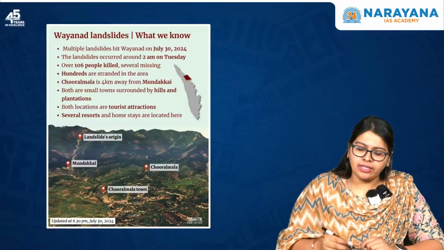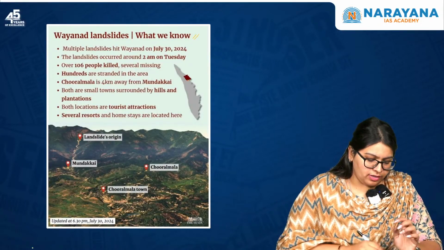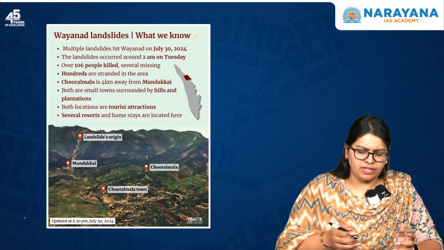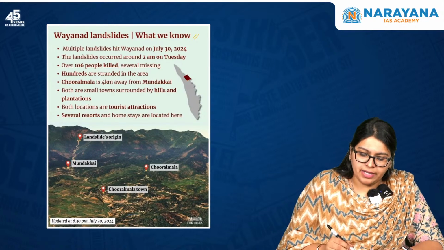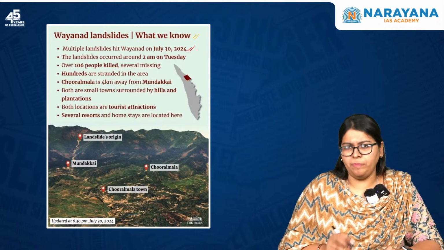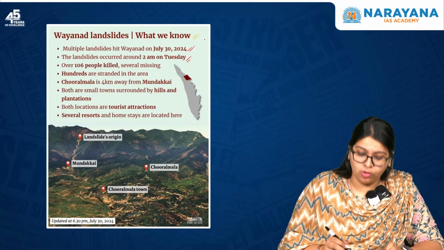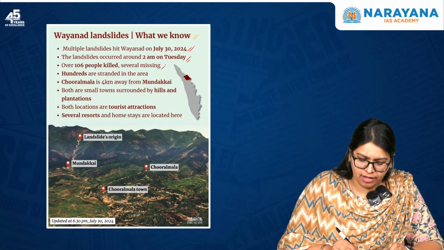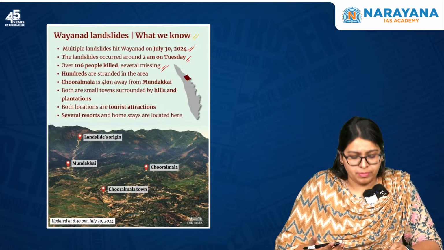Next, if you look at what you know about these Wayanad landslides, these are very static. Here, multiple landslides hit on the 30th of July 2024. It occurred around 2 a.m. on Tuesday, and hundreds of people have been killed and a lot of people have been missing as well.